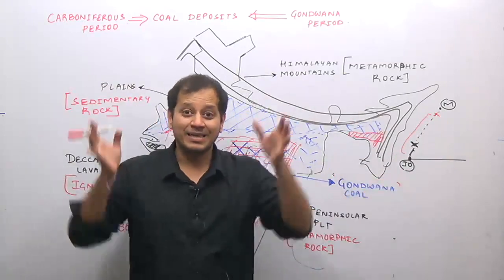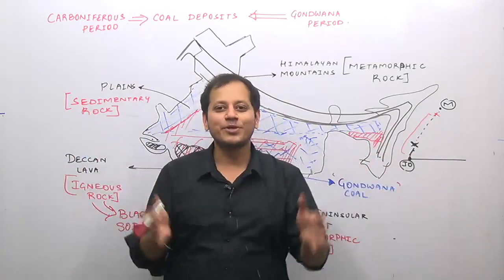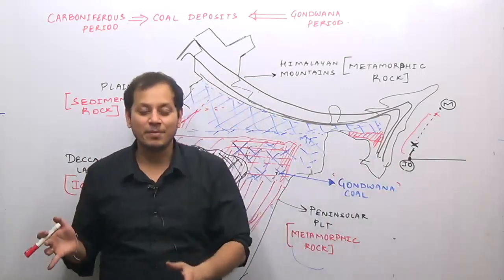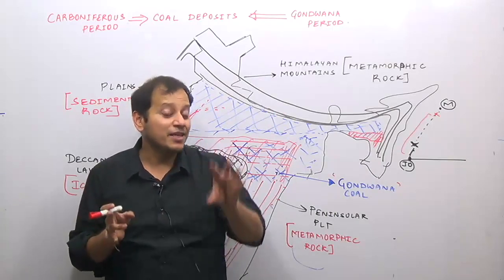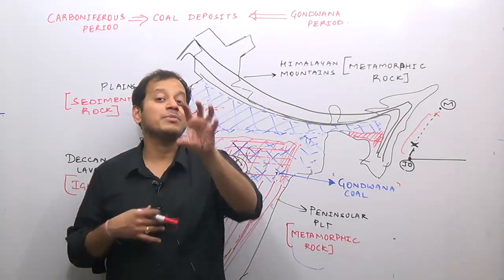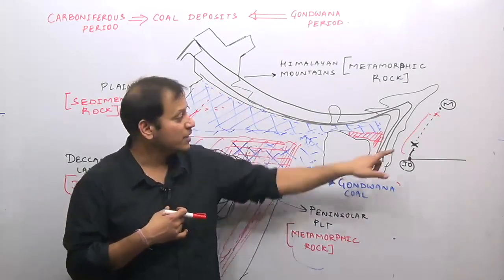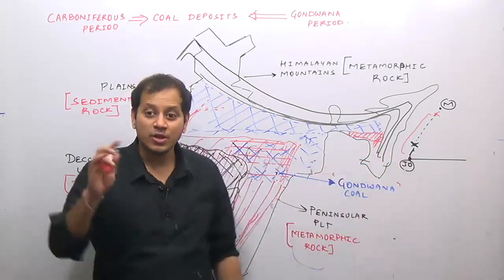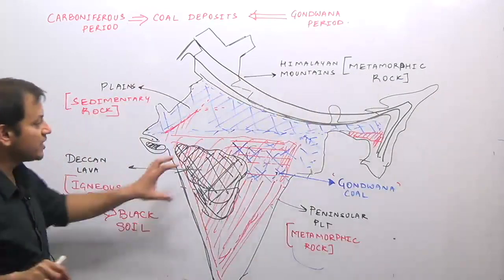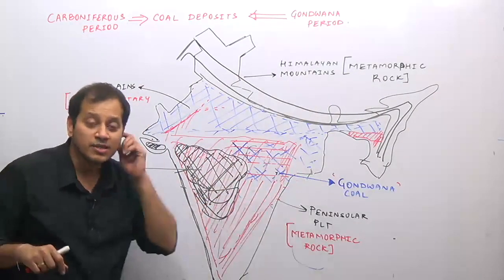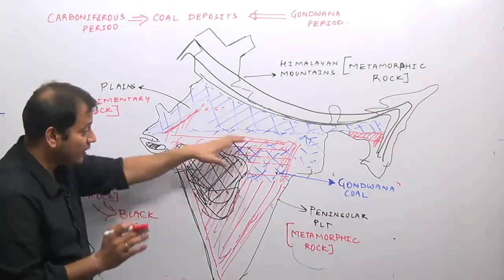What is more economical? Transporting 3 tons of iron ore or 1 ton of steel? Obviously, transporting 1 ton of steel is more economical, and transporting 3 tons of iron ore is less economical. Therefore, industries try to minimize the transportation distance of the 3 tons of iron ore. And how to minimize? Locate the industries near the iron ore region. So in these regions, where the maximum amount of iron ore is, iron and steel industries are located. So this is all about the geology of the Peninsular Plateau.